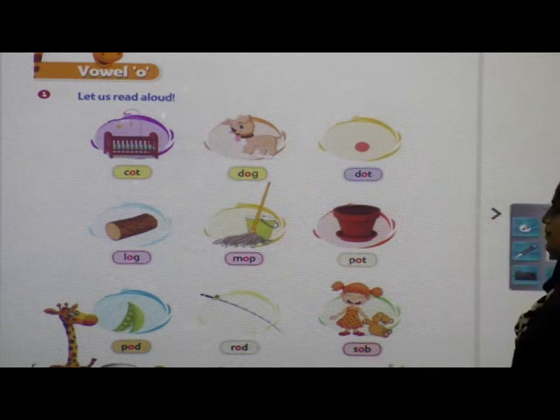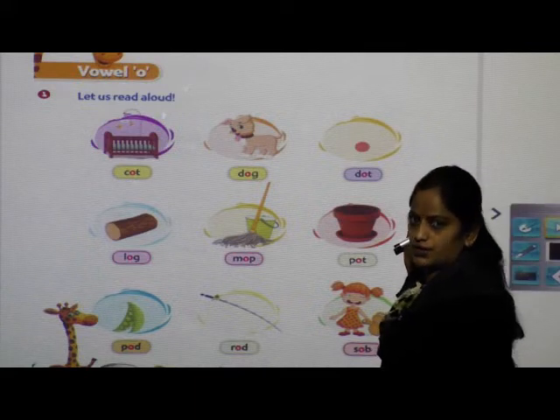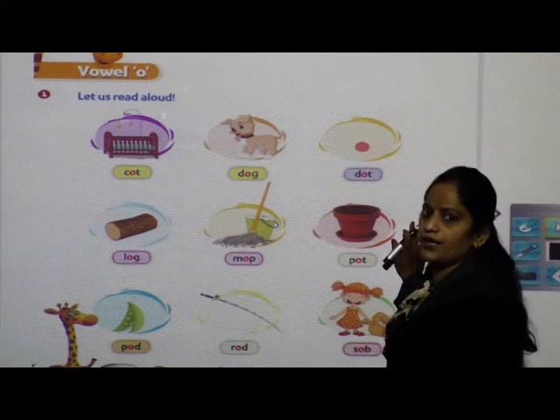Sob, sob. So these are vowel O sound words.